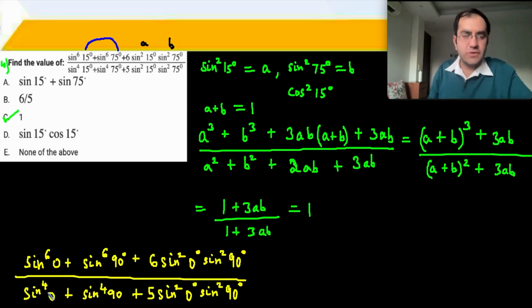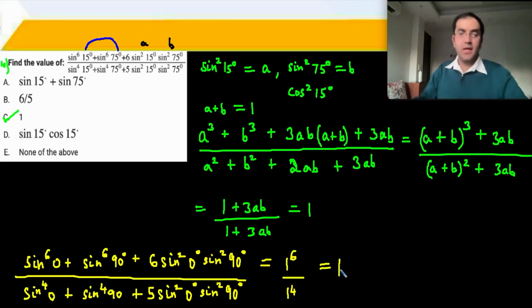Of course, so sine 0 becomes 0. This whole thing becomes 0. And you get sine power 6 90. That's 1 power 6 upon 1 power 4. तो ये आपका 1 आ गया. So just a little hack that worked out for us for question number 10.